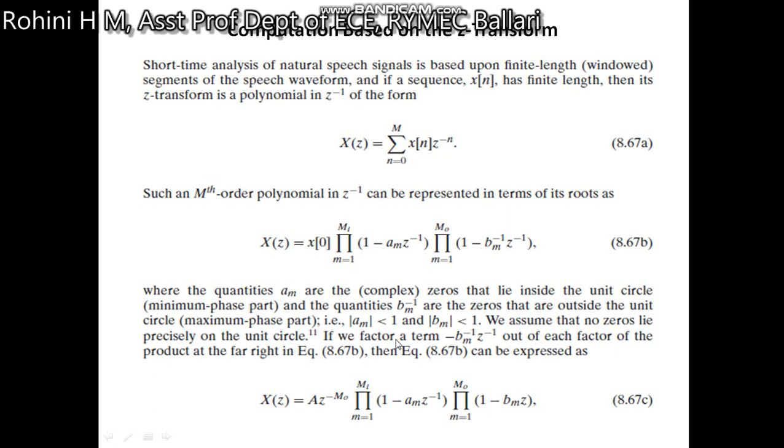If we factor the term minus b m inverse into z inverse out of each factor of the product at the far right, then the equation can be expressed as this expression. So we take the z transform, that is x of z is equal to a into z to the power of m naught, this expression.